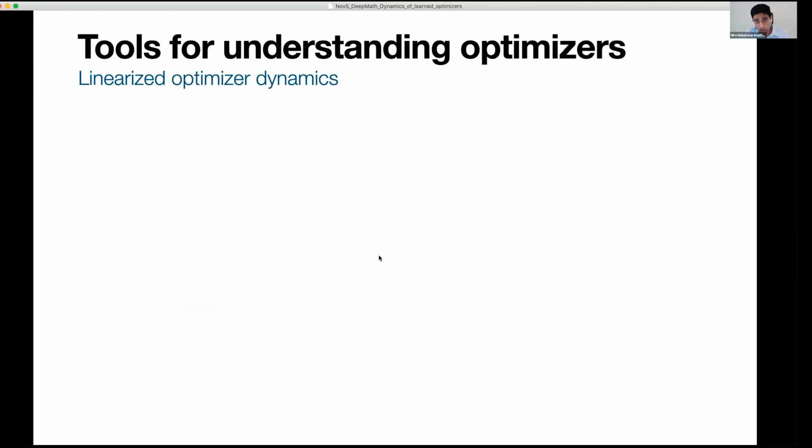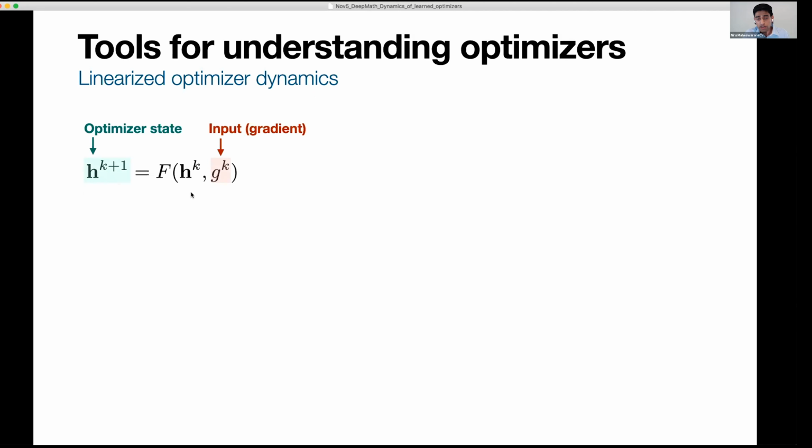And to do that, we're going to use tools from linearization. So we're going to linearize the optimizer dynamics around approximate fixed points. So let me break that down. So this again is just an optimizer state update equation. So here, if you remember, H is what I was using to call the optimizer state. And G is just the input to the optimizer, it's just the gradient.